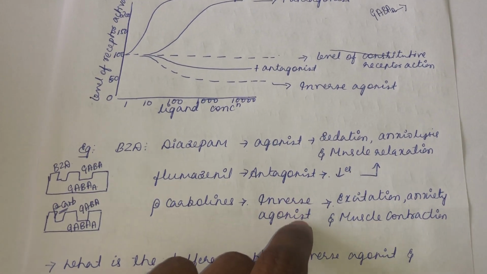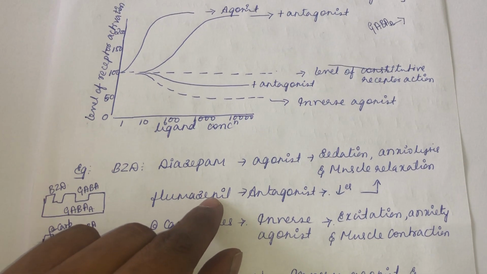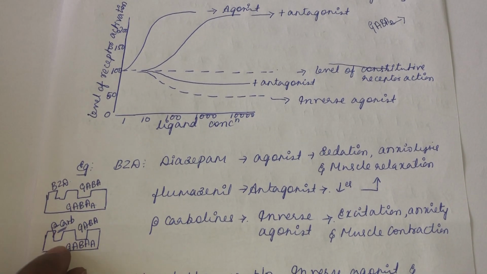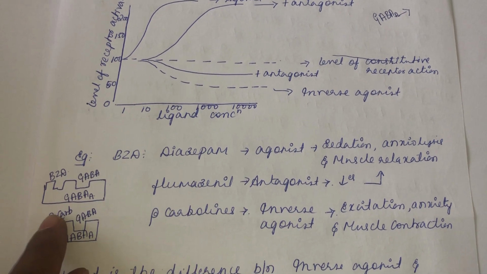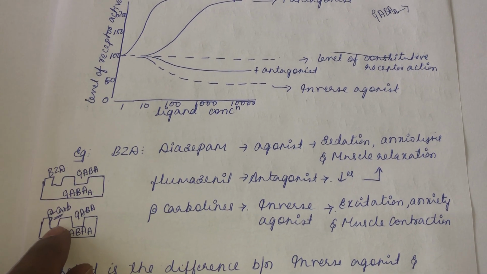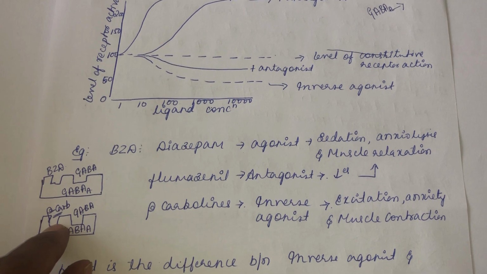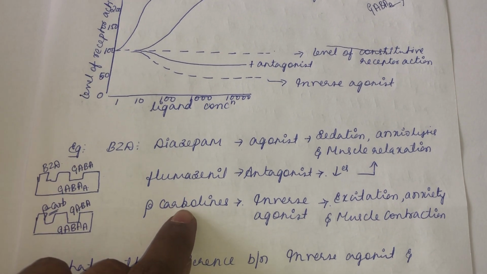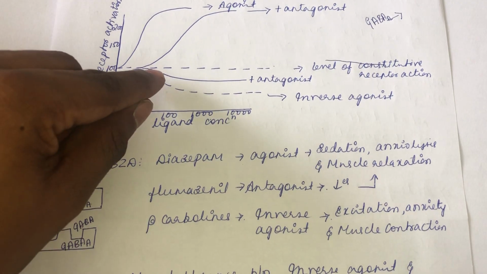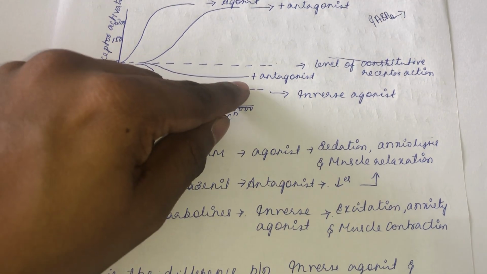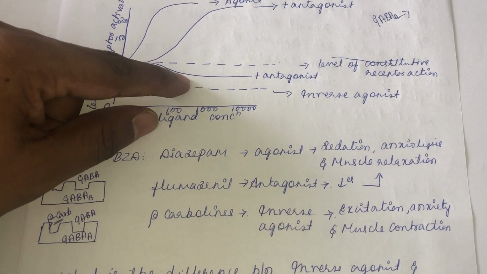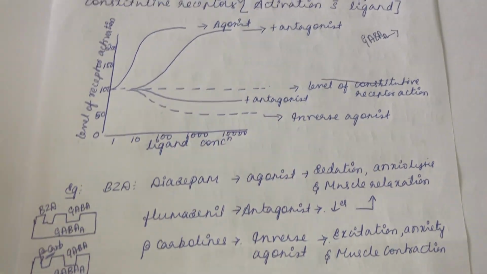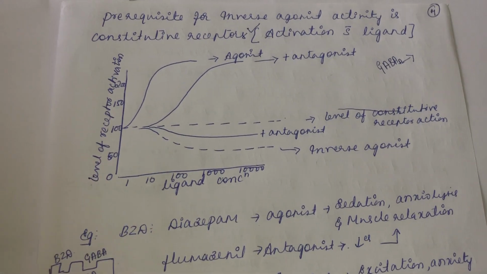Along with the inverse agonist, if you are using flumazenil, what will happen? We have used beta carboline. Now if you use flumazenil, flumazenil will compete with the beta carboline. Flumazenil will bind to this receptive site and decrease the opposite action of beta carboline. So if you use an antagonist along with an inverse agonist, the opposite effect will also be decreased. This is the meaning of this response curve.